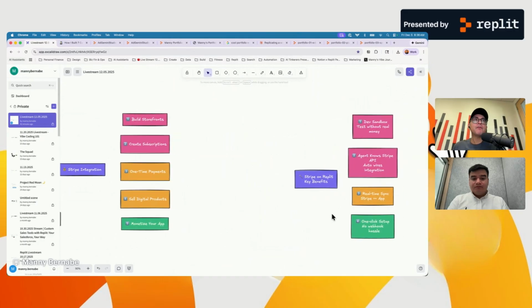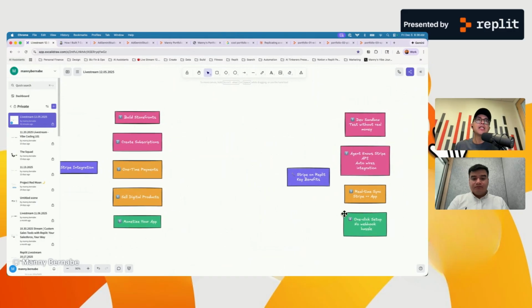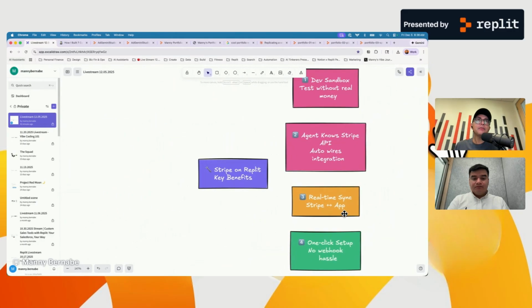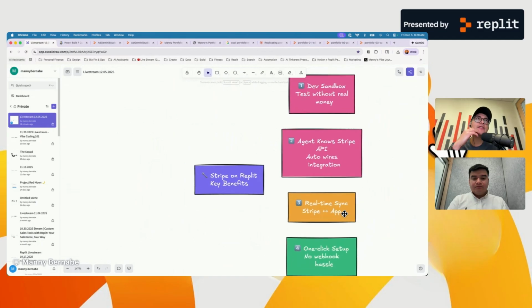And for me, this is the nice thing about having this Stripe integration in Replit. You're going to get a couple of things. Number one is you're going to get a development sandbox of Stripe in your application. And so what that means is that you're going to have the freedom to explore different ways in which you might want to monetize your application.